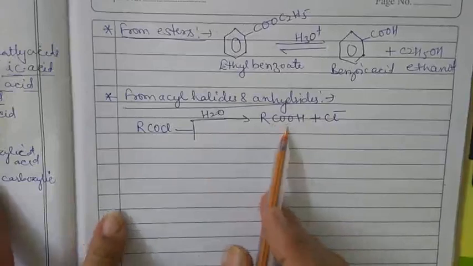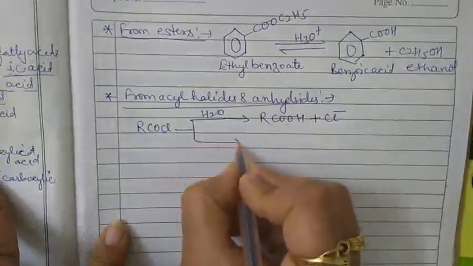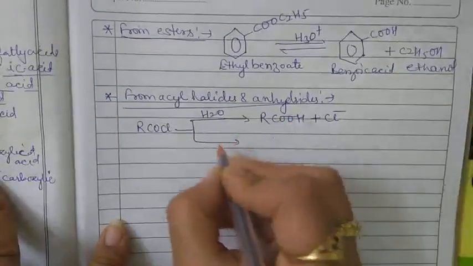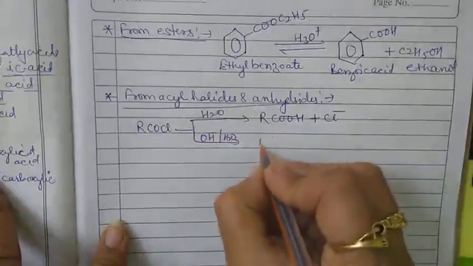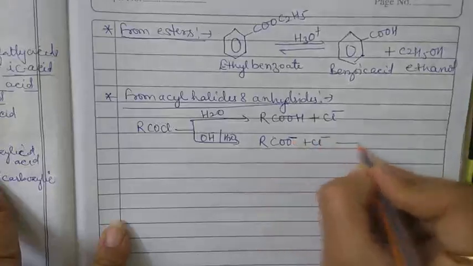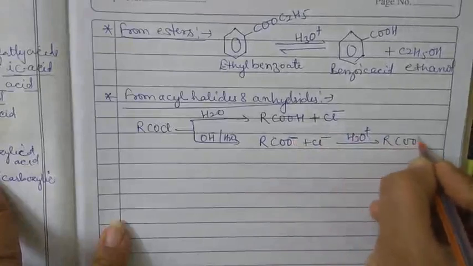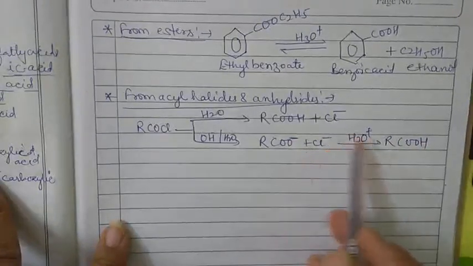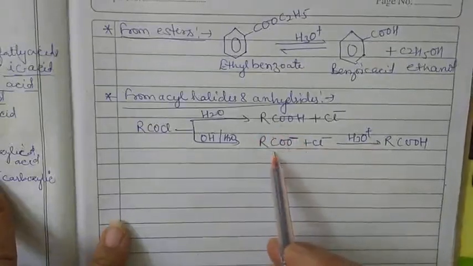So the hydrolysis of the acid chloride takes place and we get the carboxylic acid. Clear? Or the acid halides are also converted into the carboxylic acid with the help of an aqueous base, for example OH negative or H2O. With any aqueous base, we get the carboxylate ion plus Cl minus. First of all, we get the carboxylate ion. It is not a carboxylic acid, it is a carboxylate ion.